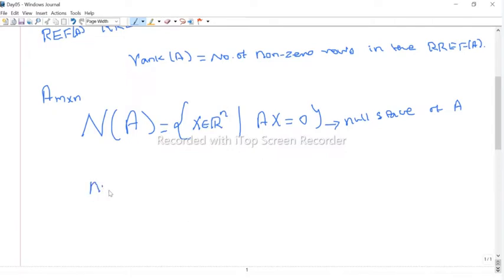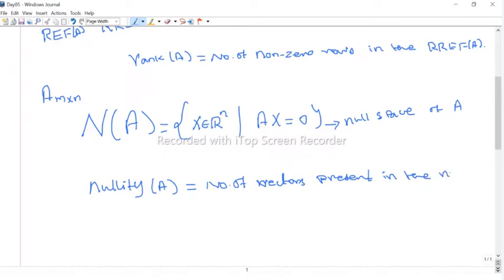The nullity of the matrix A is defined to be the number of vectors present in the null space of A, sometimes called the dimension. We will discuss all this after we define the vector space.